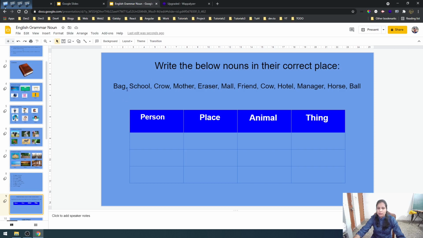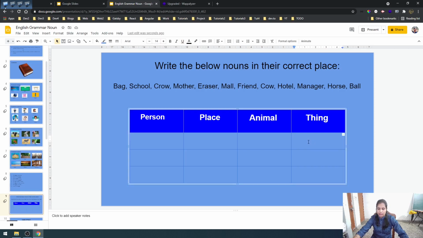So our first word is bag. What is this bag? Is it a place? No, it is a thing. So we will write bag over here under thing. Okay, B-A-G, bag. Our next word is school. So again, what is a school? Is it a name of an animal? No, it is not an animal. It is a place. So we will write here school. Okay.